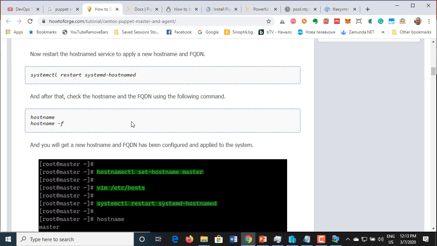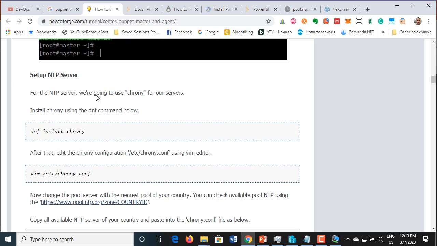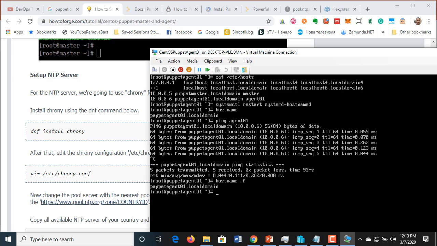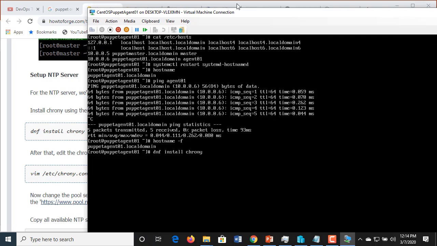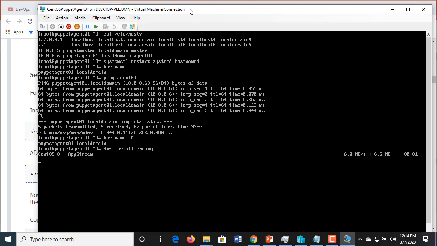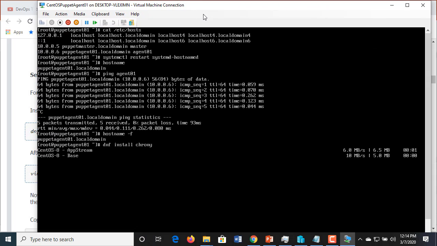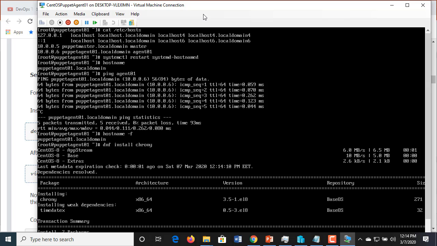Now let's install chrony, the NTP server. dnf install chrony. Now I have to press yes several times, so let me prepare myself for that. And we'll have two machines ready to go.